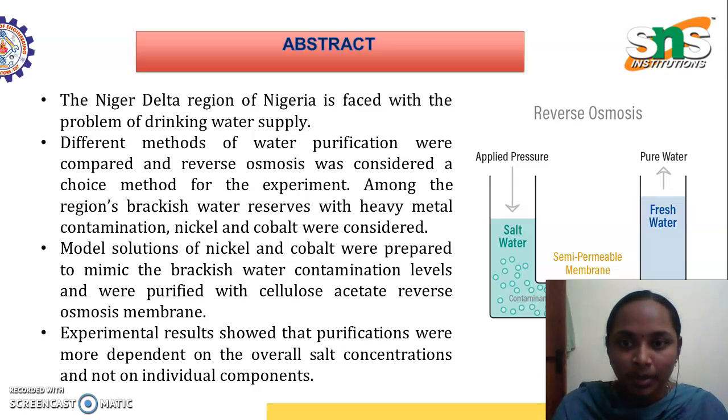Many experiments have been carried out. Finally, only reverse osmosis helps to remove such impurities and the contamination present in the brackish water. The experimental results show that purification was more dependent on the overall salt concentrations and not on individual components. So, in order to remove contaminants like nickel, cobalt, etc., which are present around the Niger Delta region because of the petroleum industry, we have adopted the reverse osmosis process as the purifying process, and the process is going on throughout the case study.